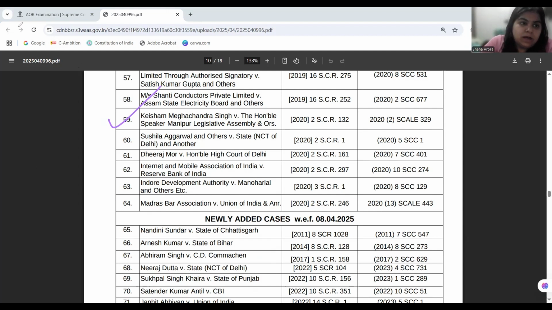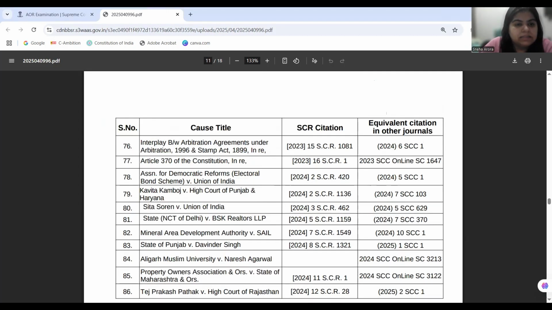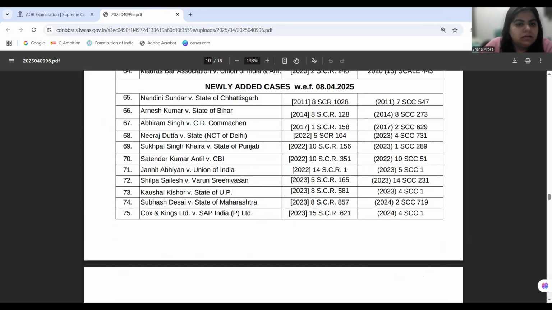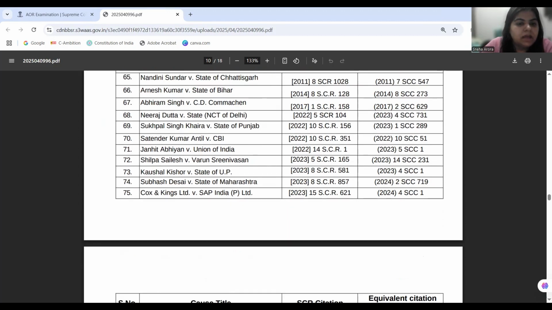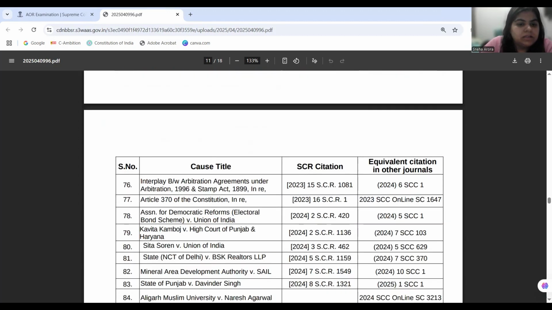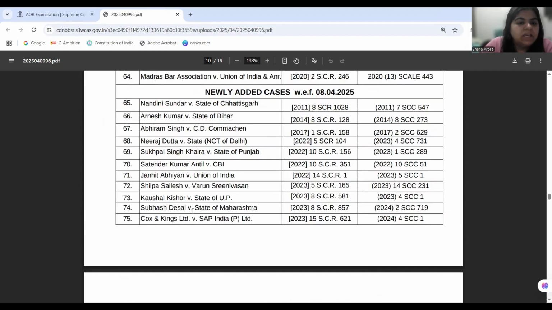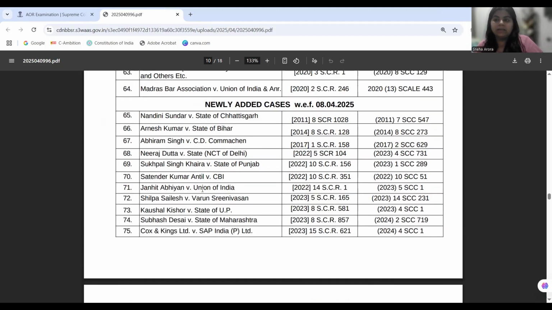Another case is Subhash Desai, numbered at, pardon me, let me just see, 74 in the list of AoR leading cases. Okay. So now Subhash Desai is basically the Maharashtra Legislative Assembly case where Uddhav Thackeray gave his resignation, the speaker initiated a floor test, and so on.